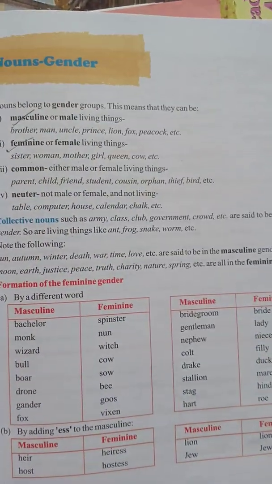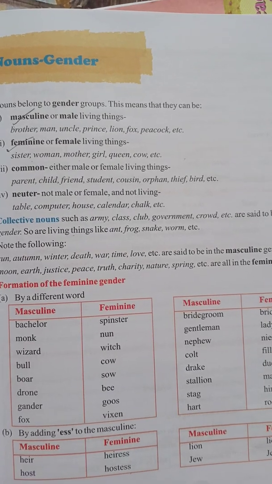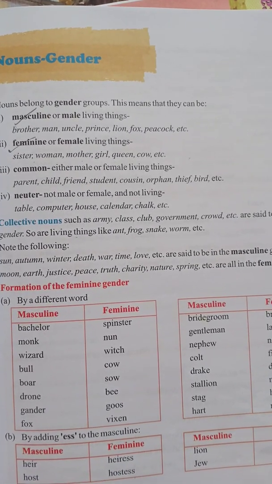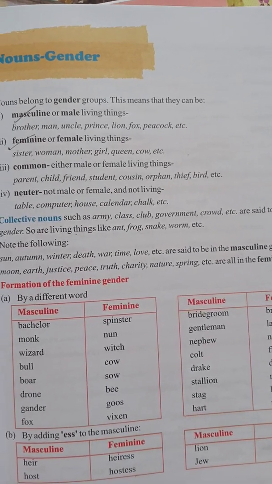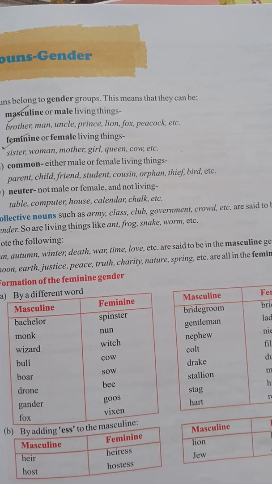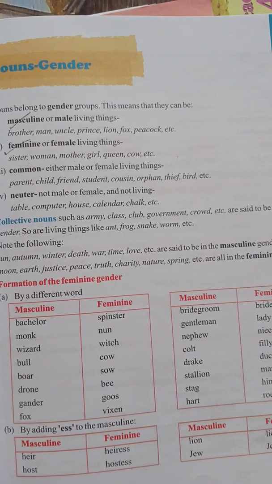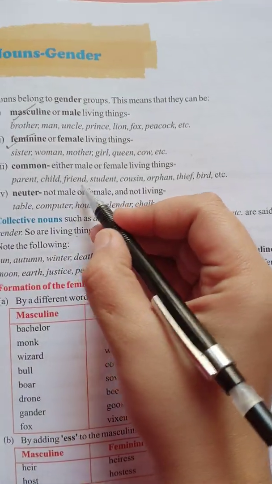Third one, students, is our common gender, which is either male or female living things. Like parent. Parent could be male also, could be female also. You can say it for mother as well, for father as well. Child. Child could be a girl or a boy. So you can say commonly child. Friend. Friend could be either a male or a female.